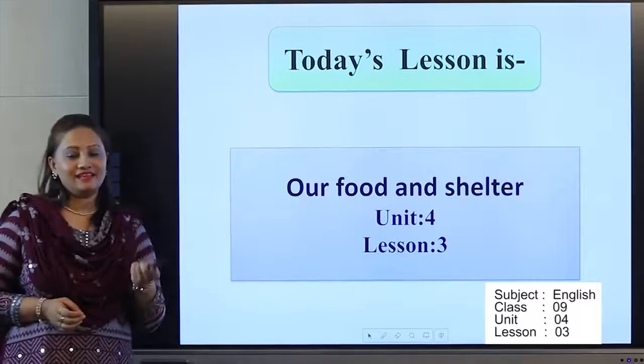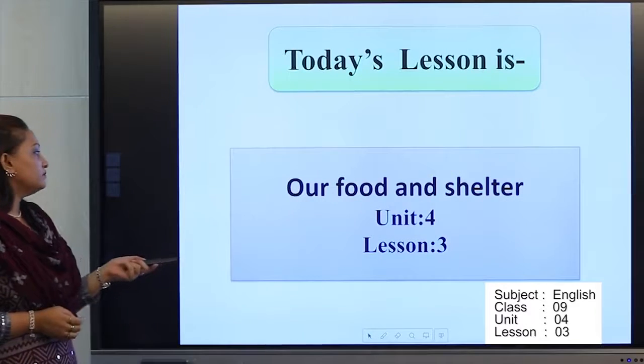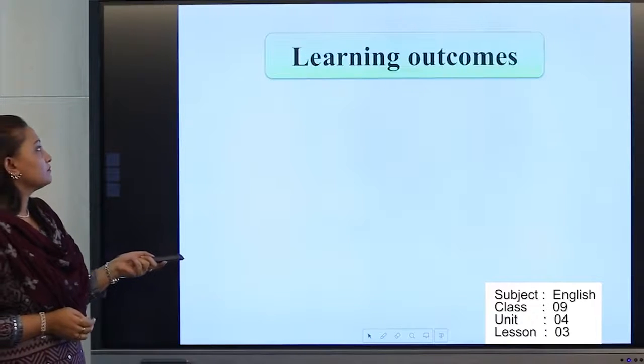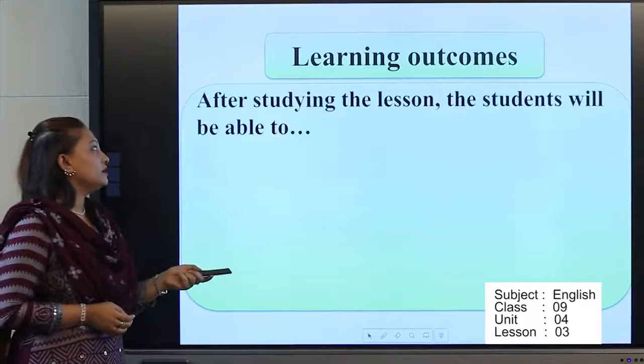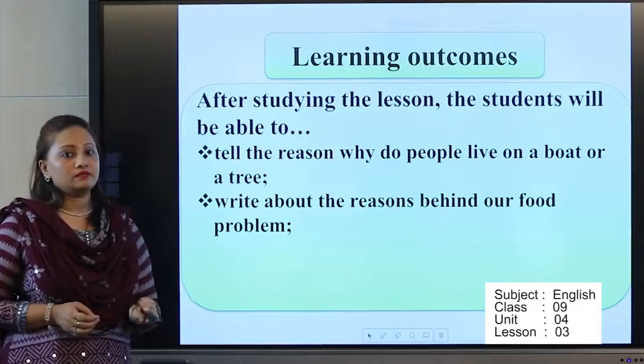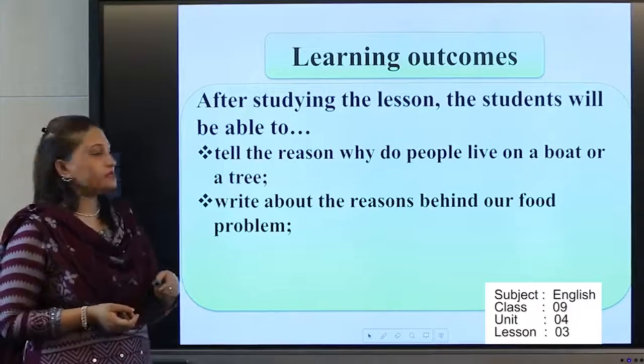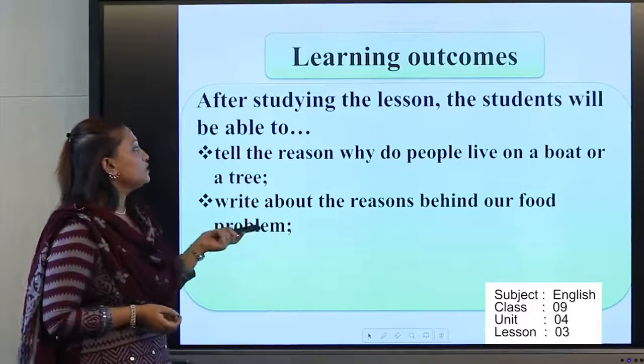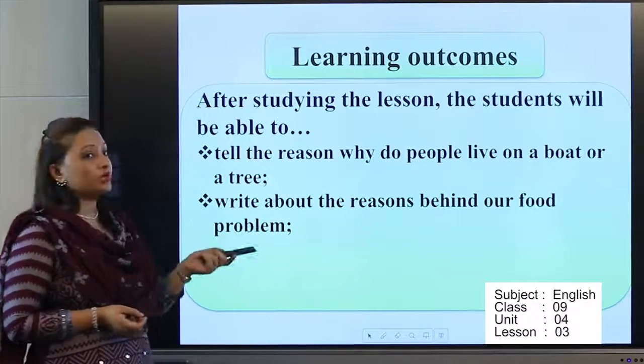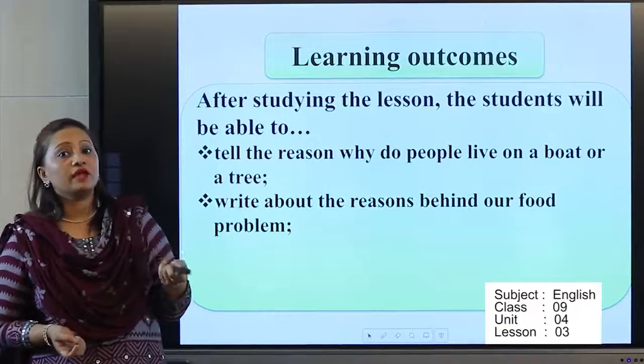Yes, and it is. So here you can see our learning outcomes, what we will read from the lesson. After reading the lesson, tell the reason why people live on a boat or a tree. What is the reason behind this?